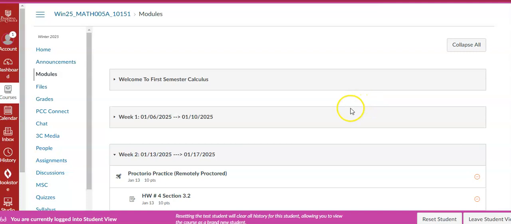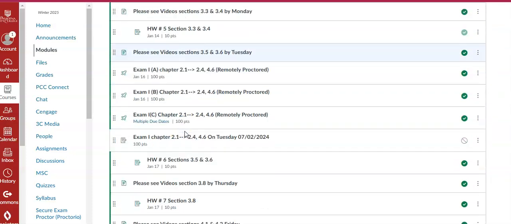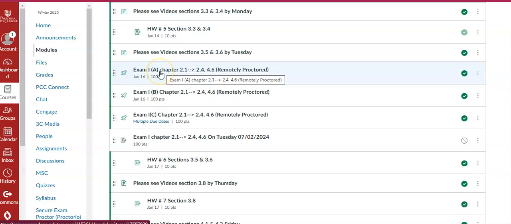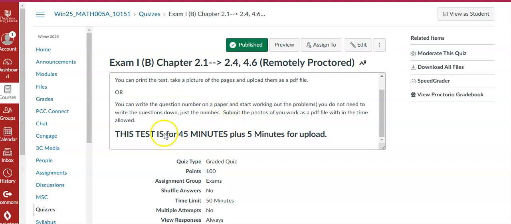And let me show you how you're going to access it. If I leave the student view, now this is how I see it. You're not supposed to see all of those, but if I decided, you know what, I am free at noon, I want to take the noon exam, well, that means you better not touch exam A, because if you touch exam A, you can no longer take exam B. I checked this out, and there it is. It says this test is for 50 minutes and 5 minutes for upload.